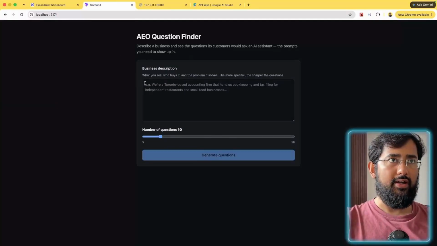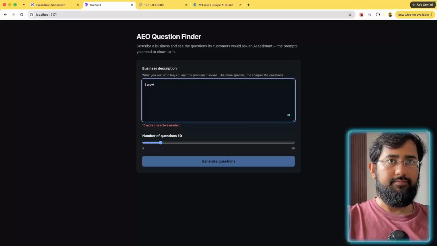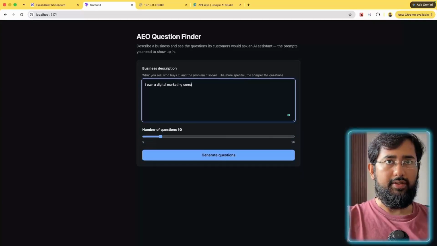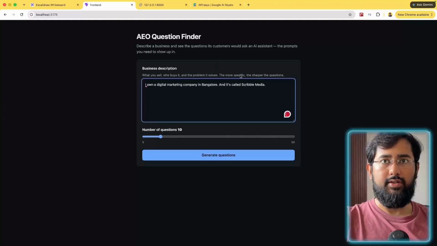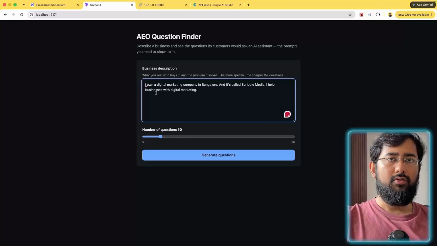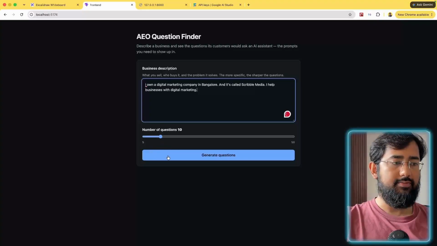So this is our UI and it looks pretty decent. So let's test it out ourselves. I own a digital marketing company in Bangalore, and let's use the name Scribble. It's called Scribble Media. So it's not a real business, of course, it's a made up name. So it's called Scribble Media, and I help businesses with digital marketing. So that's it. I'll just go with 5 questions for now, and I'll click on this button, which is generate questions,